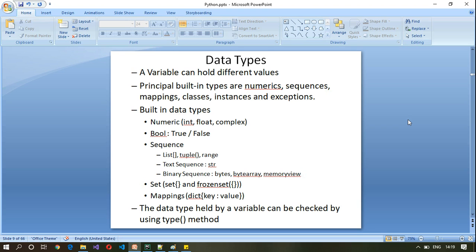So dictionary contains key value pairs. Earlier, set, tuple and list contained only the values. However, dictionary contains key and value. The value is assigned to a particular key and these keys are unique. You can access the key and value based on the index. So key will act as an index. And in dictionary, no duplicates are allowed. Let us look at an example. Let us go to PyCharm.